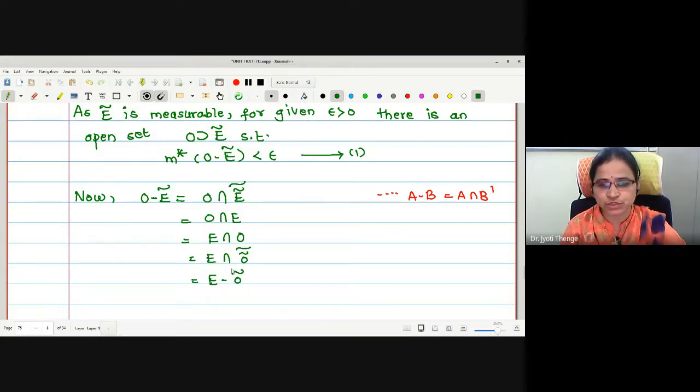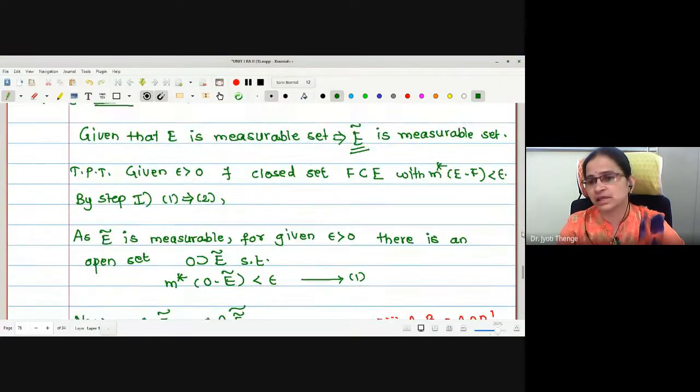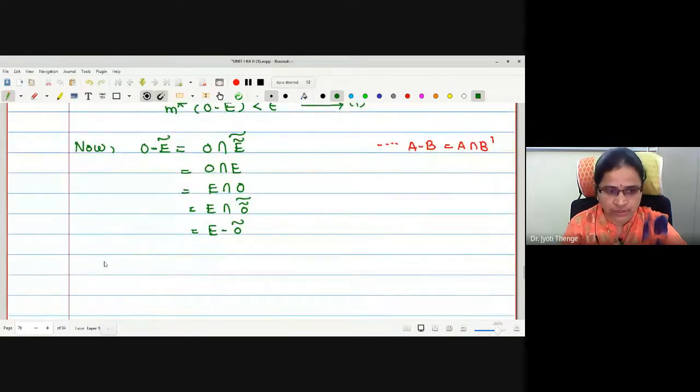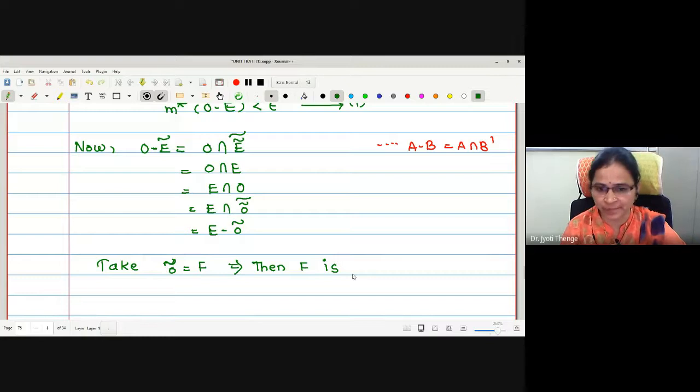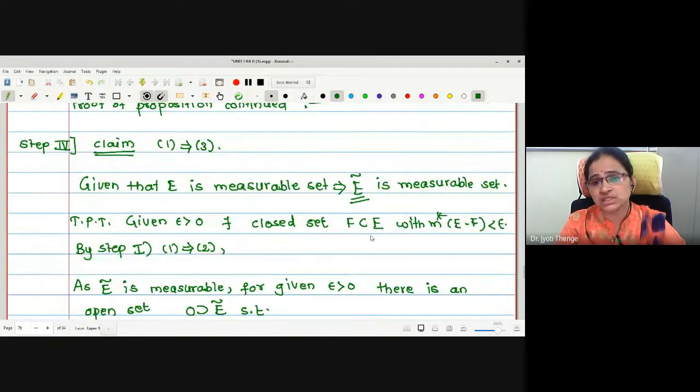Now what substitution do I have to make? I have to keep this O complement as F. Take O complement equal to F. Therefore, O is open, so what about its complement? F is a closed set. One more, this F should be a subset of E.